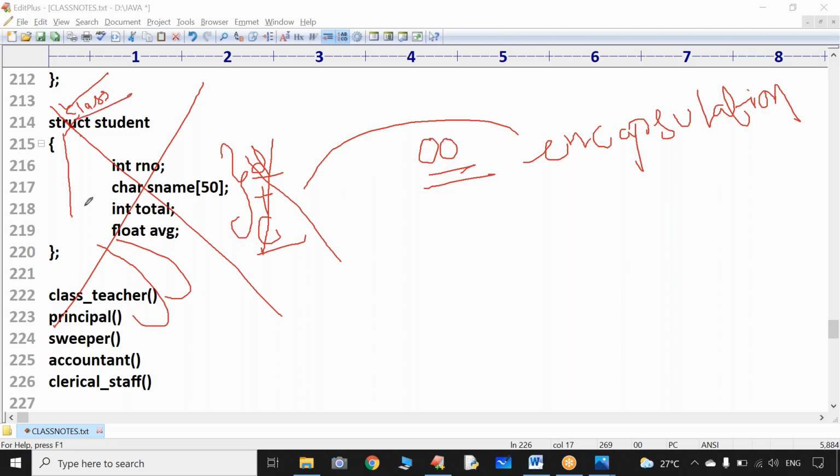Now tell me, what is a class? Class is almost similar to the structure. But what is the basic difference? In the structure, only the data part is allowed. Functions are not allowed. But in a class, both the data and the code that acts upon the data, we can club. By using which phenomenon? By using a concept called class. This clubbing is nothing but encapsulation.